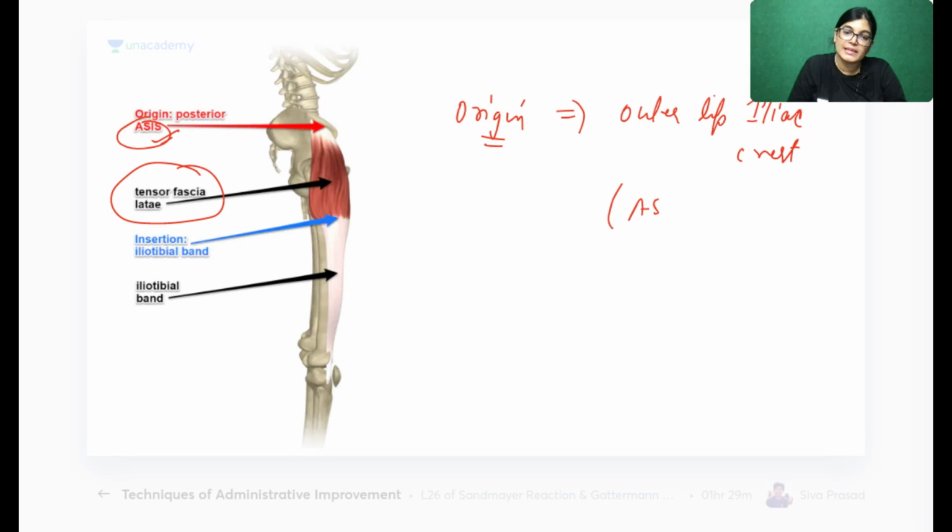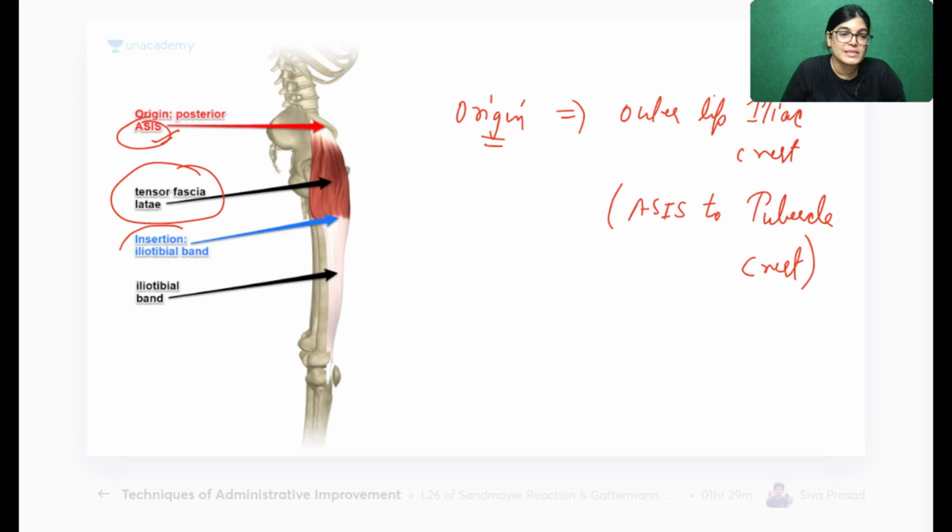The level is from the anterior superior iliac spine to the tubercle of the crest. The tubercle of the crest lies approximately 5 centimeters behind the anterior superior iliac spine.